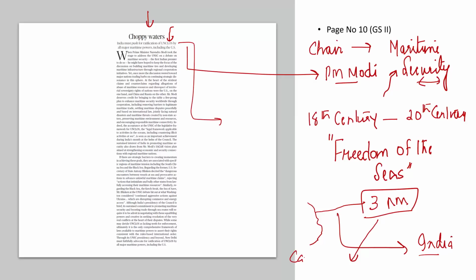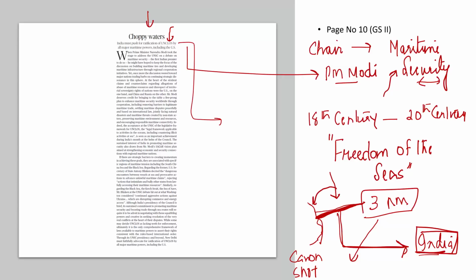Because a cannon shot fired from the baseline could reach up to 3 nautical miles. That is why from the baseline till up to 3 nautical miles, this was considered to be the territory of a country. This was considered to be the territorial water. That means even this water is the territory of this particular country.